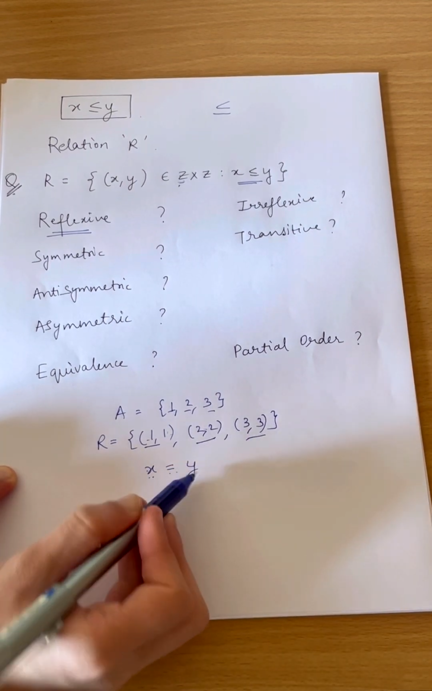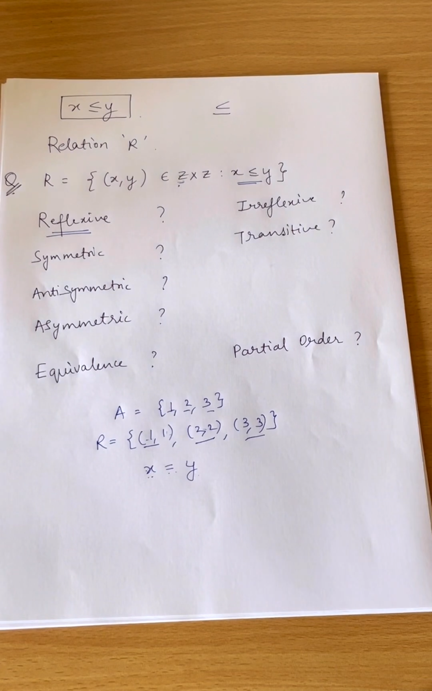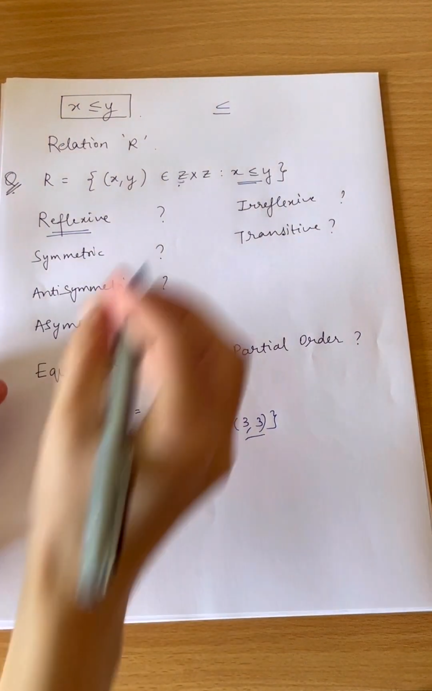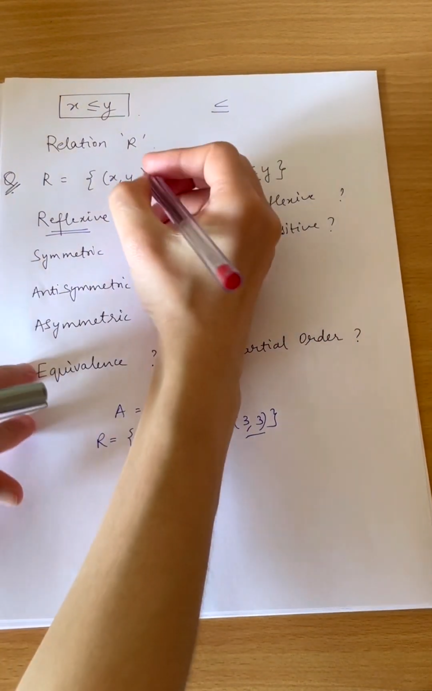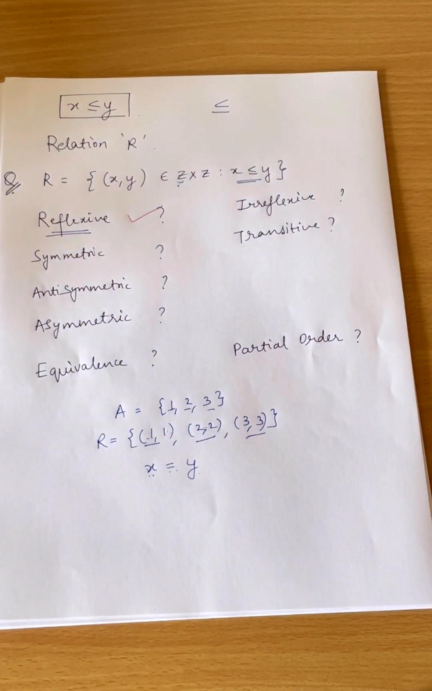So 1 equal to 1, 2 equal to 2 and 3 equal to 3. So this is how we can say that it is reflexive on any set of integers. Okay, so the answer is that this relation is reflexive. What about symmetric?